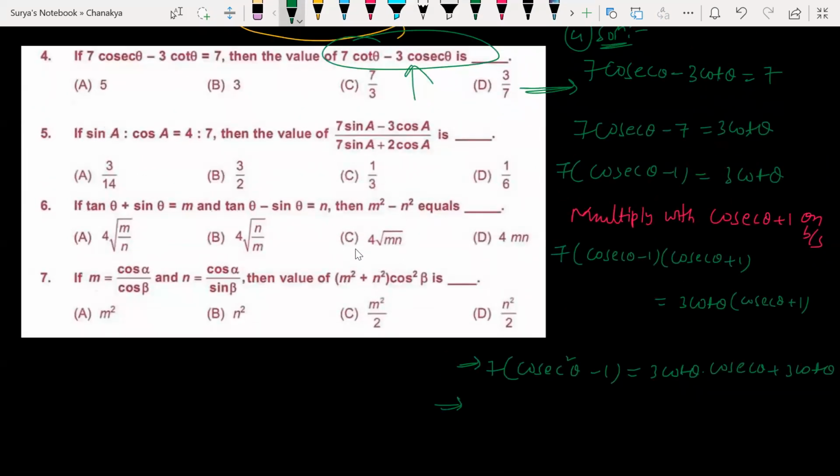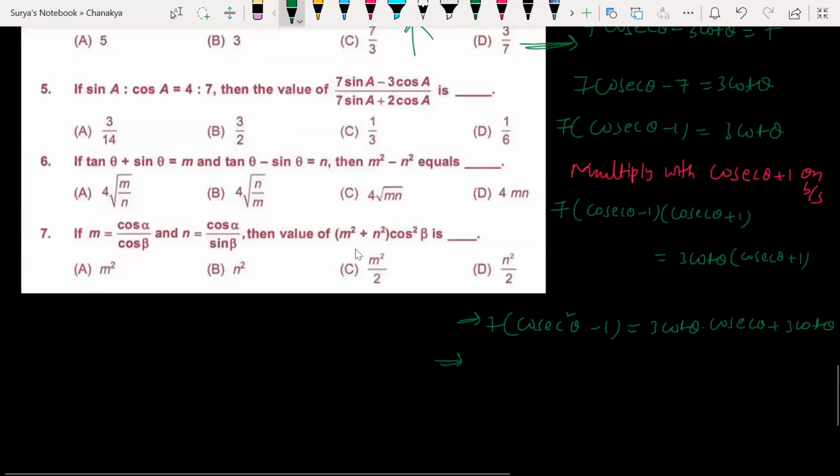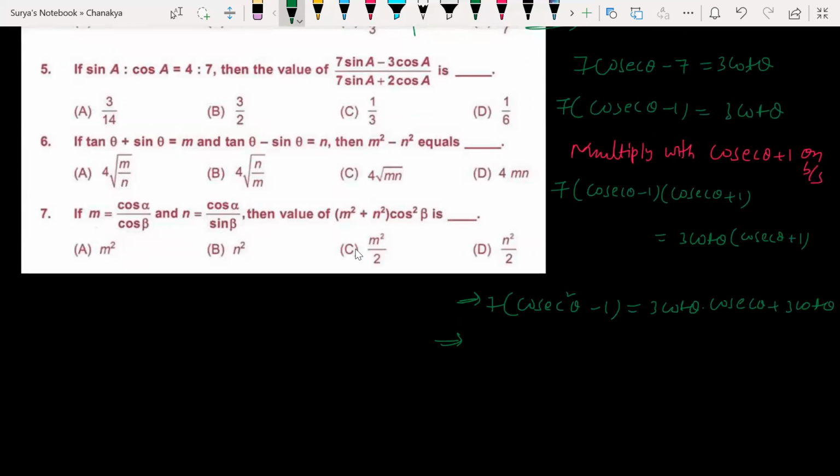I got 7 cot theta minus 3 cosec theta. Okay. After this, seven cosec square theta minus 1 is equal to 3 cot theta common, so cosec theta plus 1. Oh no, already we got the same thing.